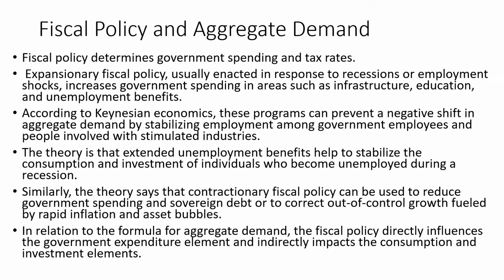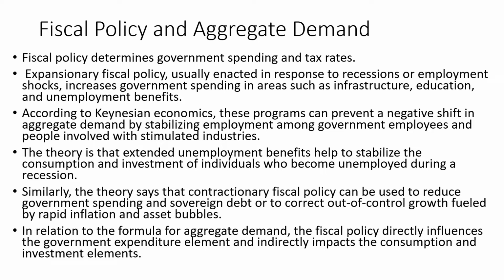Moving to the link between fiscal policy and aggregate demand, we can see that policies like government spending and tax rates definitely have implications upon aggregate demand. If the government is taking expansionary fiscal policies, that means the government is pumping money into the economy. The government is taking policies in such a way to help the people to have money in their hands.